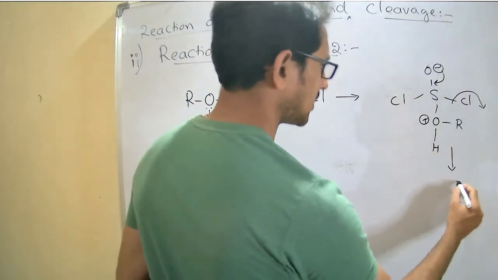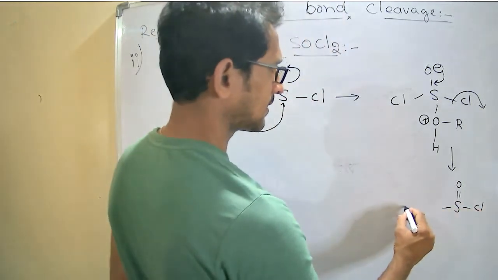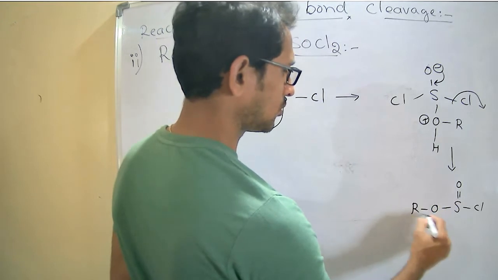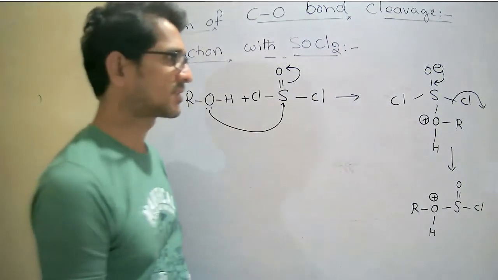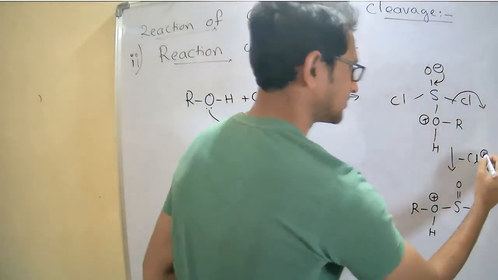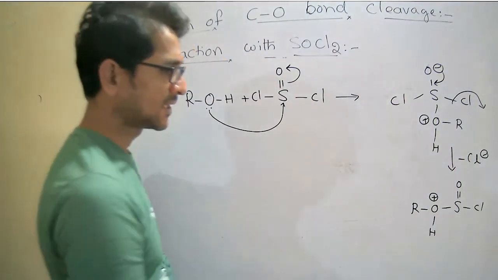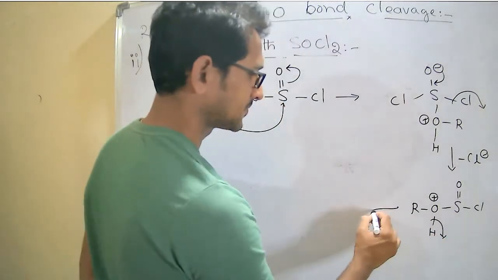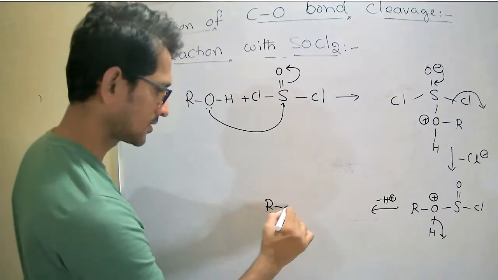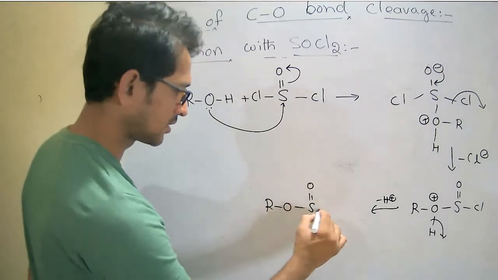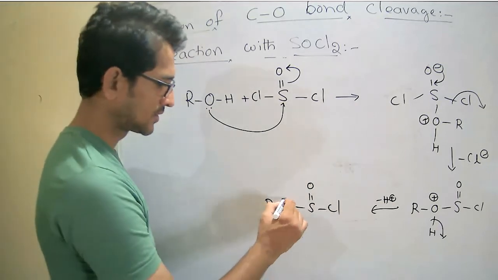Now S=O, Cl, O R H plus, with removal of the chloride, and now minus H plus, it gives RO-S(=O)-Cl.